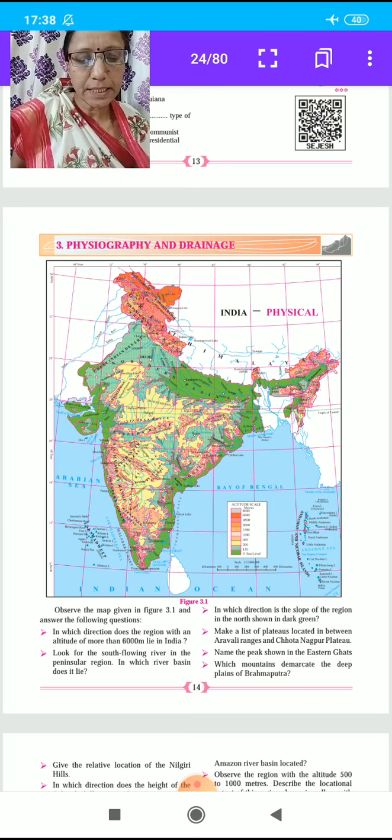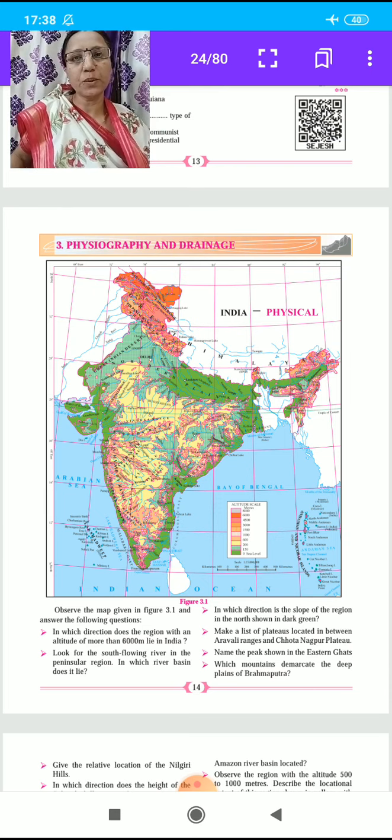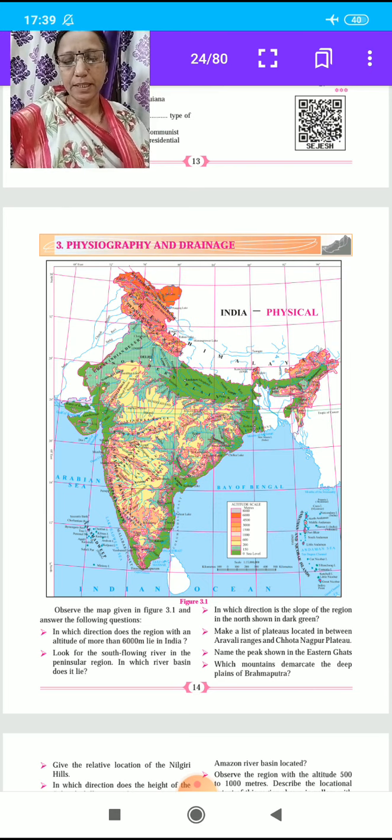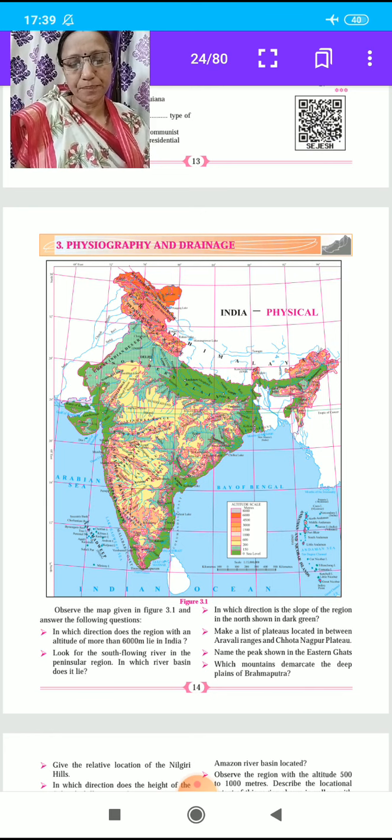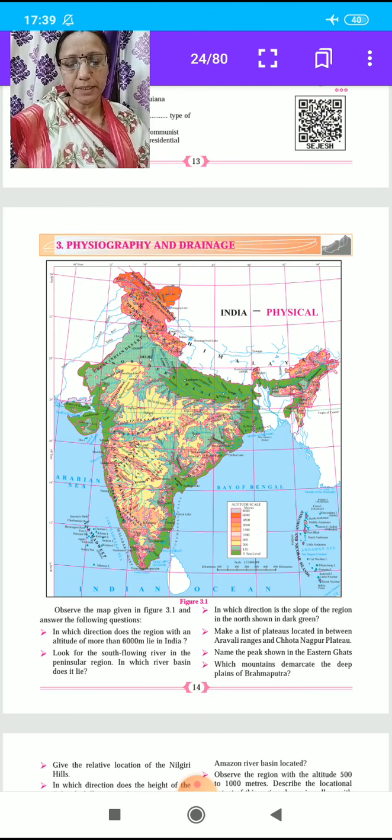The next question is: give the relative location of the Nilgiri Hills. The Nilgiri Hills are located where the Western Ghats and Eastern Ghats meet, and lie in the southern part of the Deccan Plateau. The next question is: in which direction does the height of the Sahyadri Hills increase? The height increases towards the south.